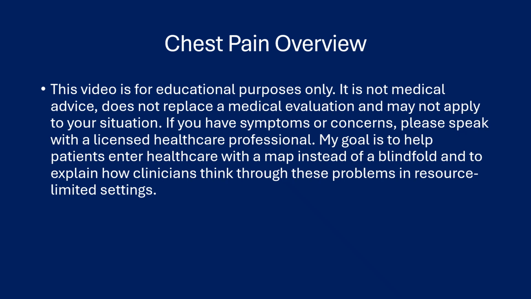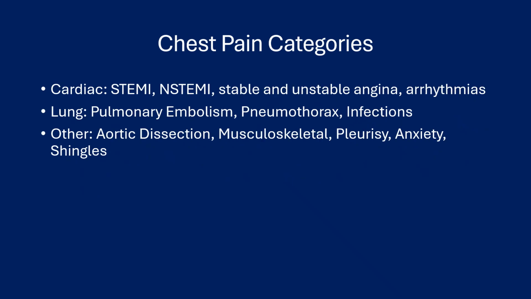My goal is to help patients enter healthcare with a map instead of a blindfold, and to explain how clinicians think through these problems in resource-limited settings. Chest pain categories: I like to think of these as broadly several categories. Cardiac causes include ST elevation MI or STEMI, non-ST elevation MI, stable and unstable angina, and arrhythmias. Lung causes: pulmonary embolism, pneumothorax, infections. Other causes: aortic dissection, musculoskeletal causes, pleurisy, anxiety, shingles.